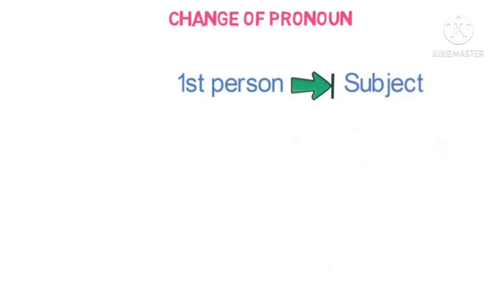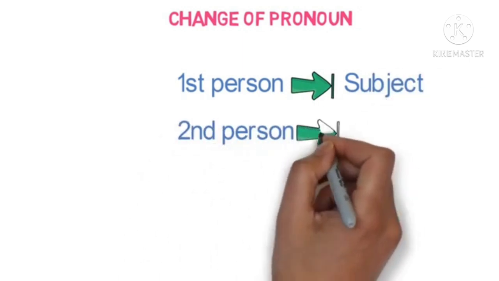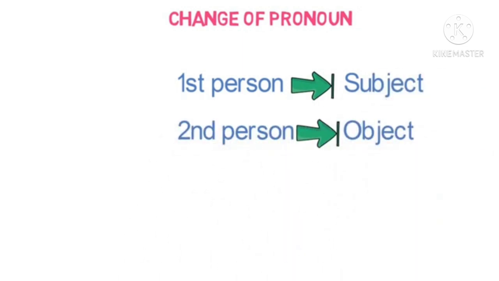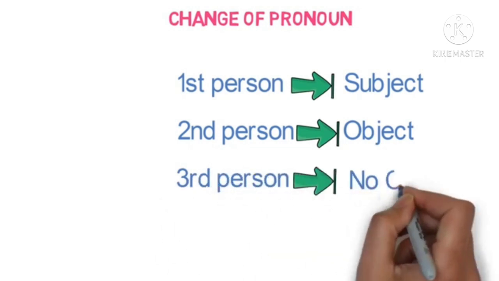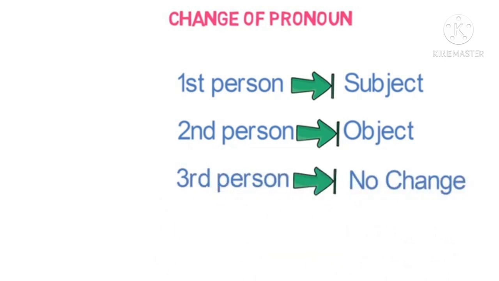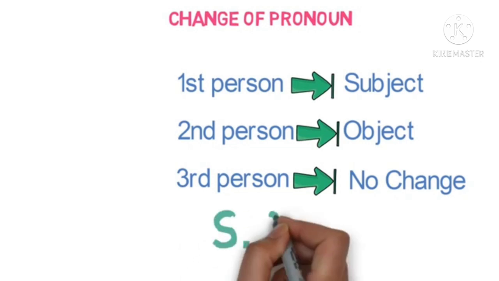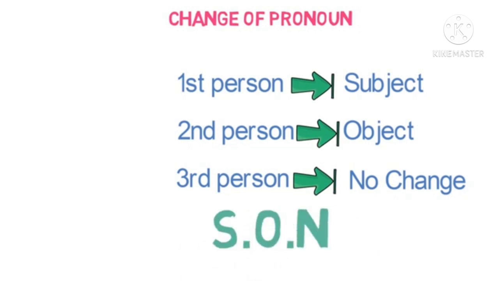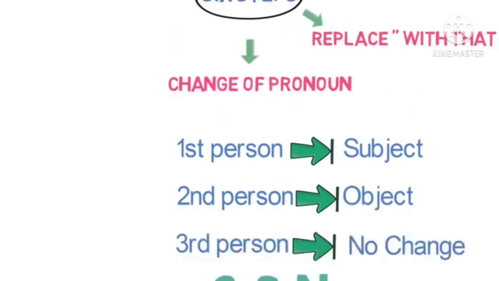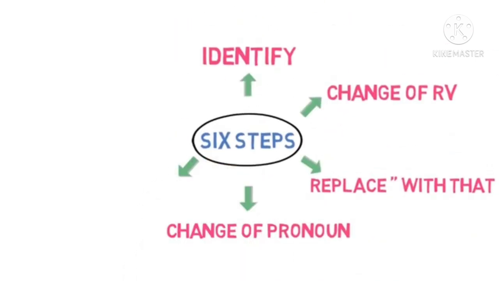First person depends upon the subject, second person depends upon the object, and the third person has no change, it remains the same. So there is an acronym SON, S-O-N: subject, object, no change. First person is converted into subject, second person is converted to object, and third person remains the same.